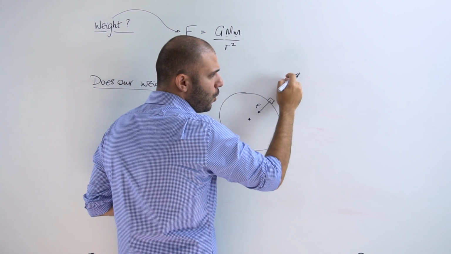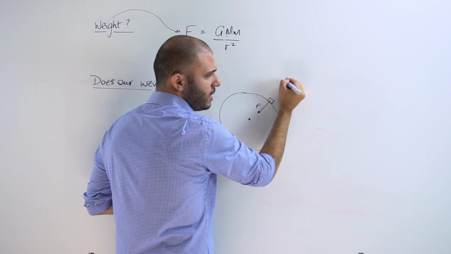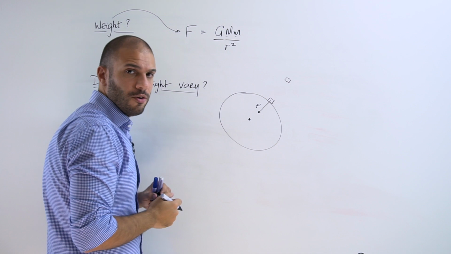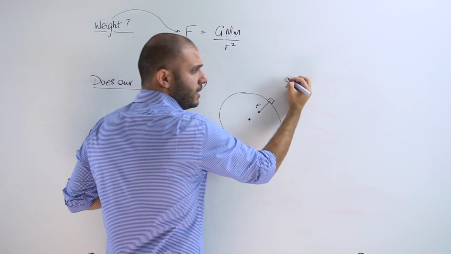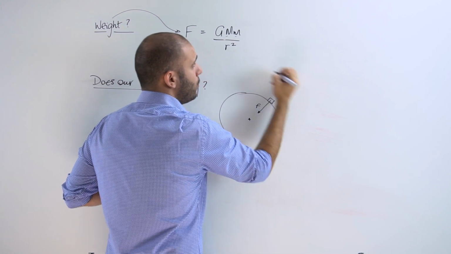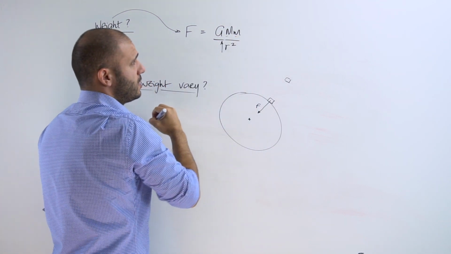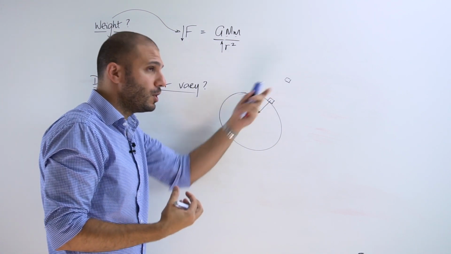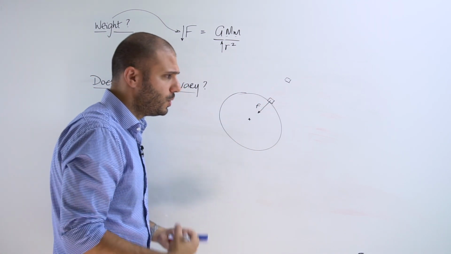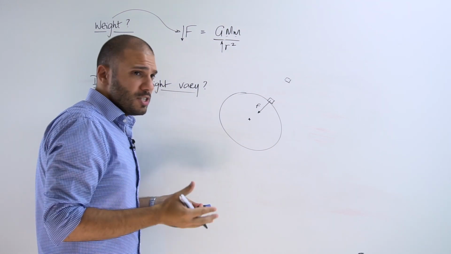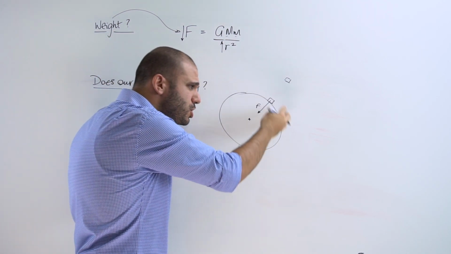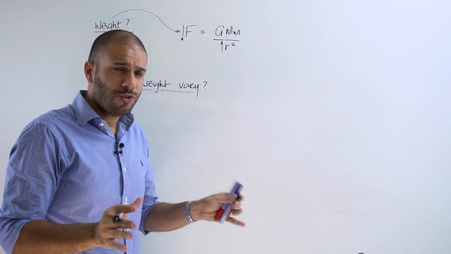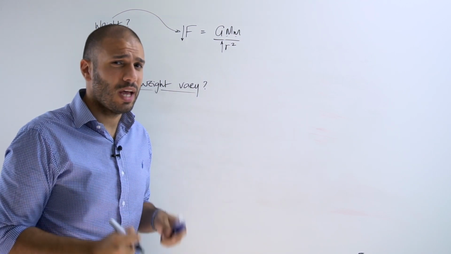Now, if we move away from Earth, say in outer space, therefore increasing our distance from the center of the Earth to our center of mass, yes, therefore, if we're increasing the distance r, then we are going to experience a smaller force. Therefore, we're going to experience less weight, less pull towards Earth. But it doesn't stop there. Even on the surface of Earth, the weight is not constant. There are three main reasons why our weight would actually vary.